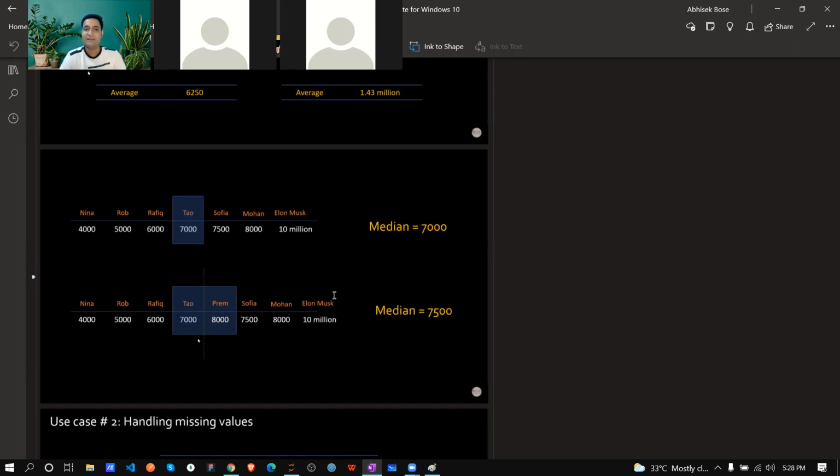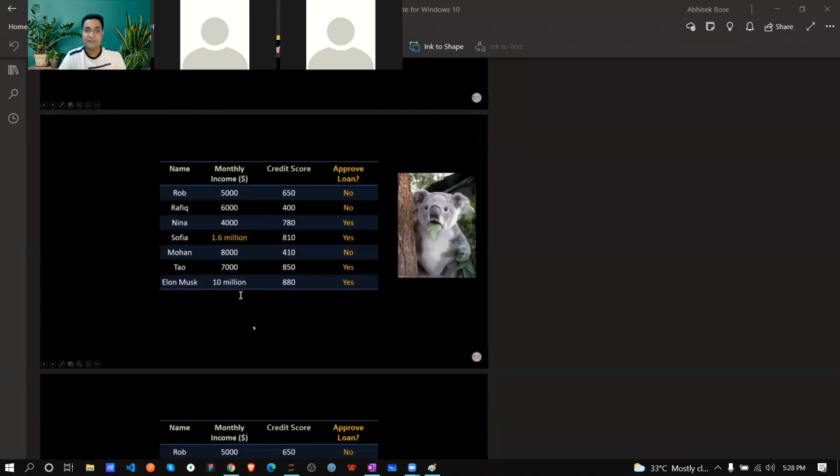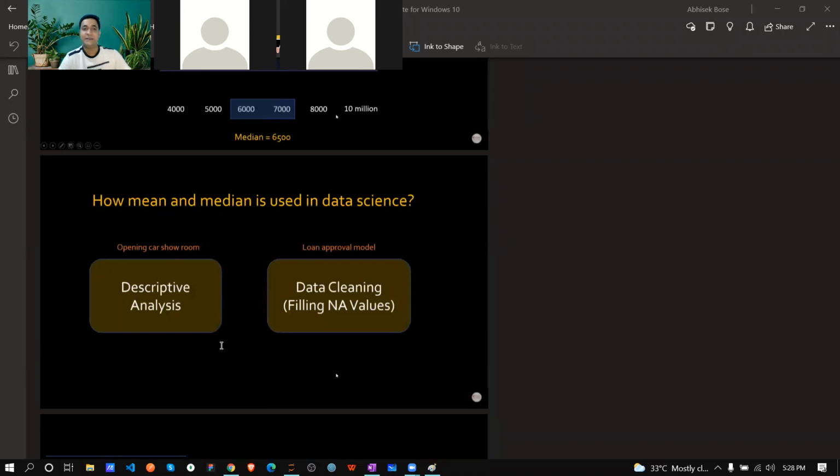So now think about handling machine learning data: name, credit score, approved loan or not, but you need to calculate the monthly income. Using this median, you can easily calculate. But if you are not using median, obviously it will not work because Elon Musk's value is too high. So that's why we are using median.